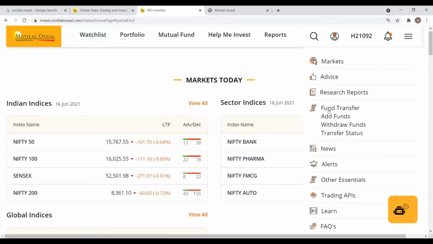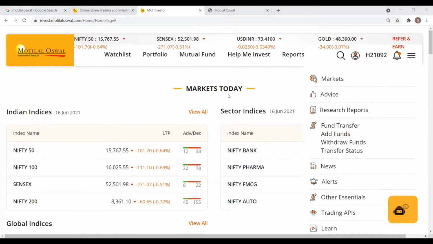Once you click on fund transfer, it will prompt you with 3 different steps that you can take. There's a feature to add funds, there's a feature to withdraw funds, and you can also check the transfer status. You can click on add funds and a separate page will open up. On this page, there are 2 options as of now to add funds to your Motilal Oswal account. You can either do it from your net banking or from UPI. Just select whichever option you require.